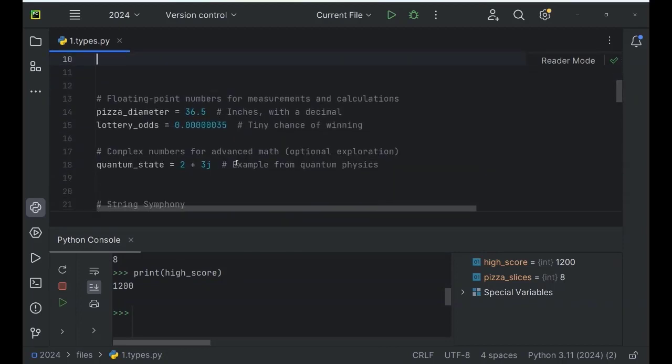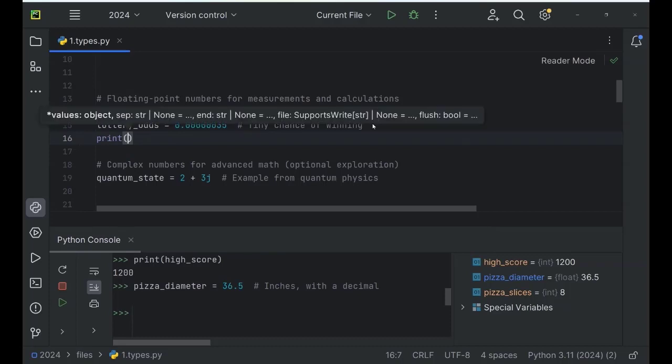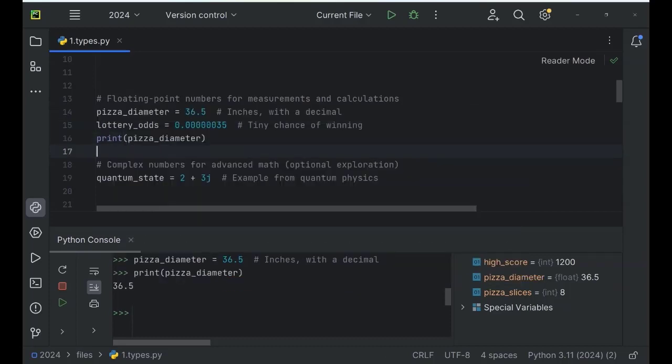Next up is floating point numbers for measurements and calculations. For example, we could add a variable, pizza_diameter equals 33.5. We can run it and print it, and it prints out 33.5.